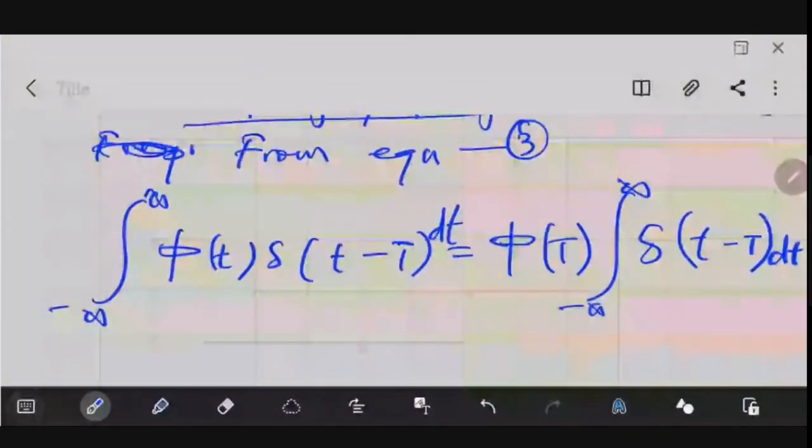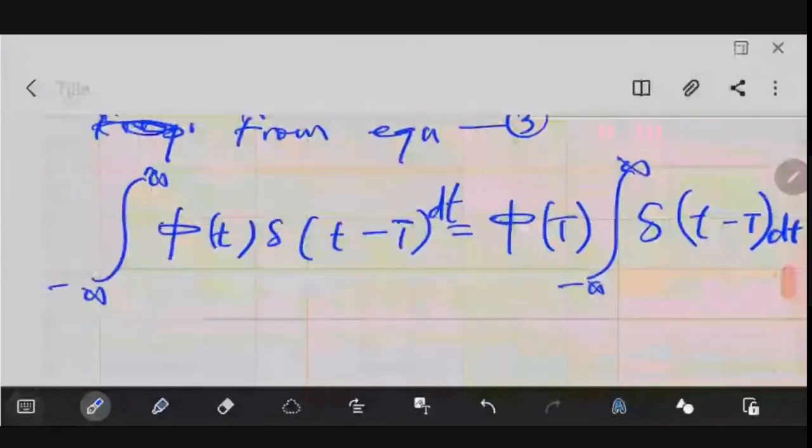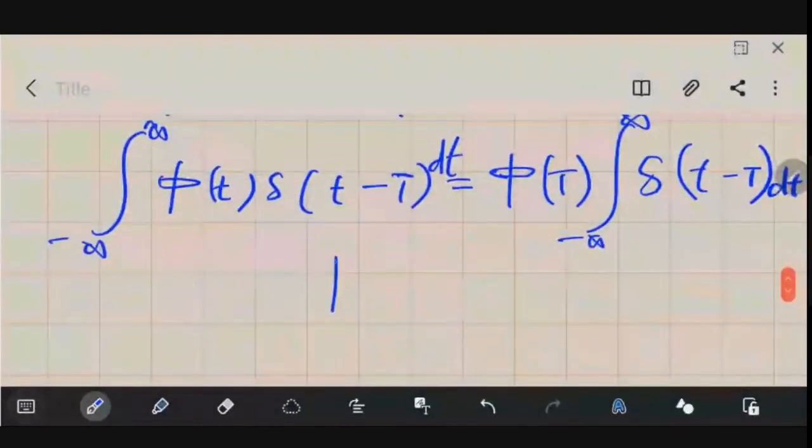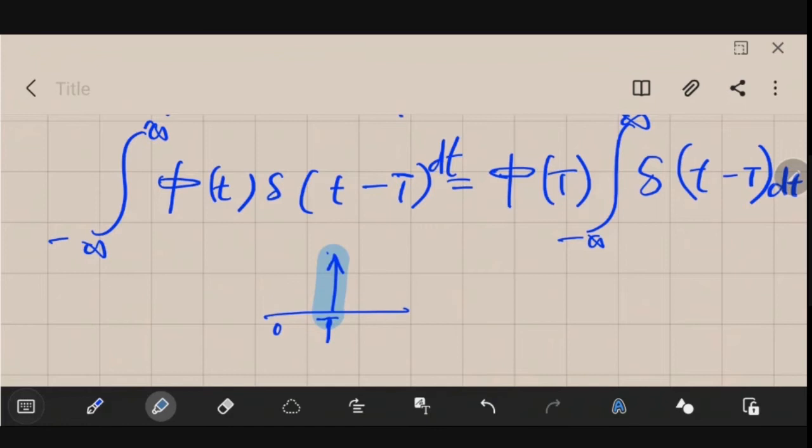However, we know that if we have an impulse like this and we integrate it, let's say this is 0 and this is capital T, and we try to find the area of this impulse, then we know that the area of an impulse is equal to 1. So that integral will be equivalent to 1. So this reduces to phi of capital T.